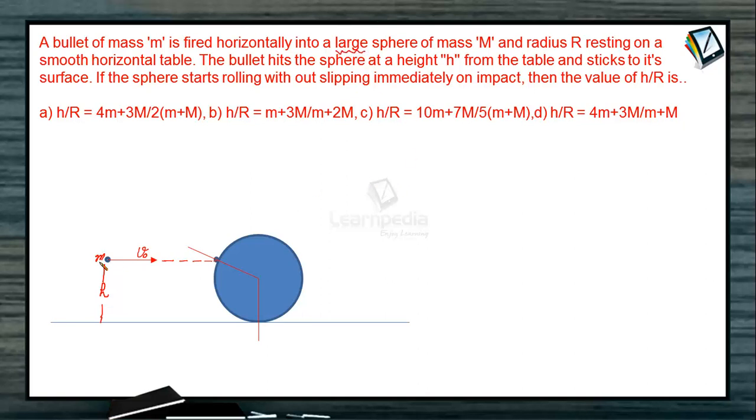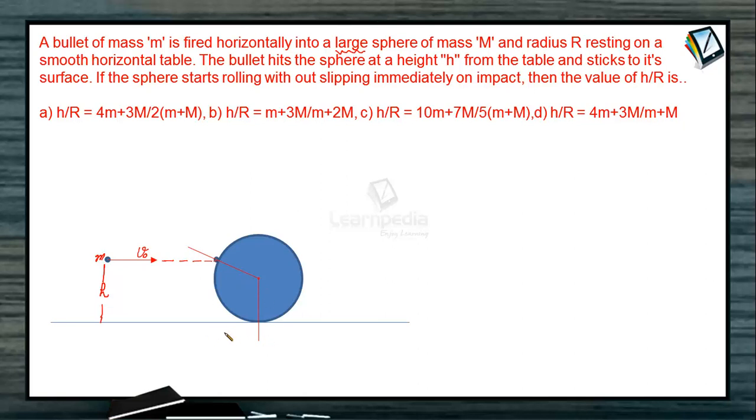That means when this bullet hits the sphere, we can assume that the center of mass of the system is not shifted much from the center of the sphere. Are you getting my point? Because the overall mass of the bullet is smaller in comparison to the sphere, we may assume that for this large sphere the center of mass is not shifted much when this bullet sticks to it.